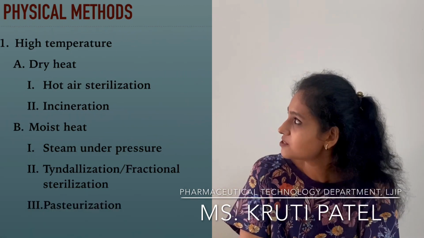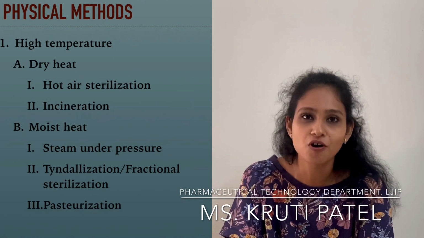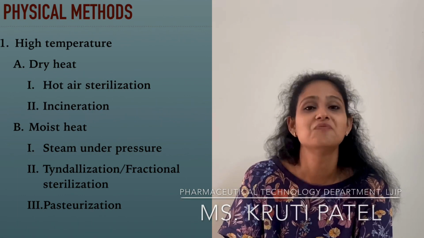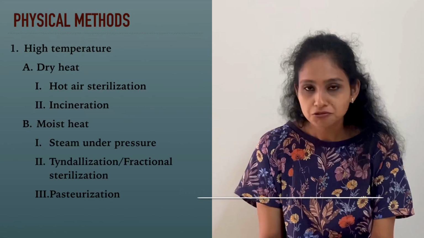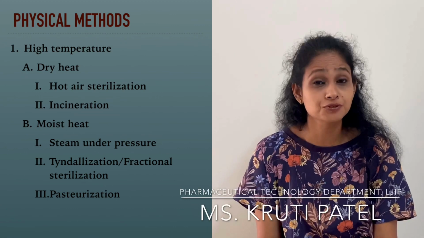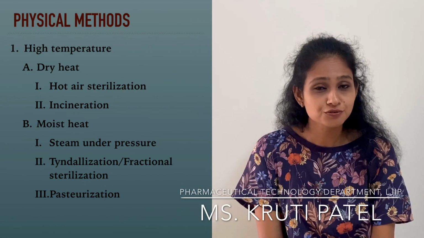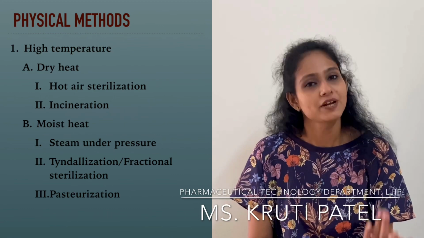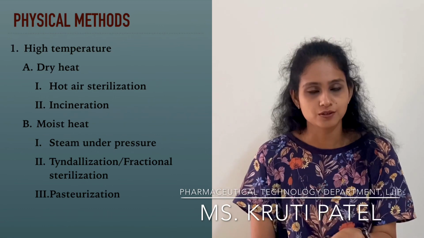Now the next method is pasteurization. Pasteurization, you all know, is the widely used method for the sterilization of milk. Pasteurization is also used for the sterilization of juices. You get real juice or juice in Tetra Pak, right? All juices are sterilized by the pasteurization method and then they are filled.